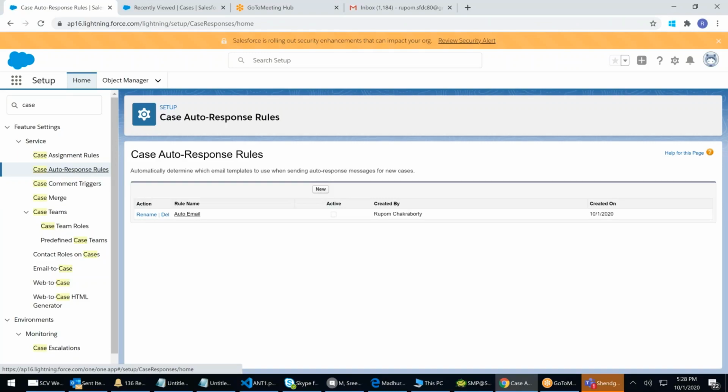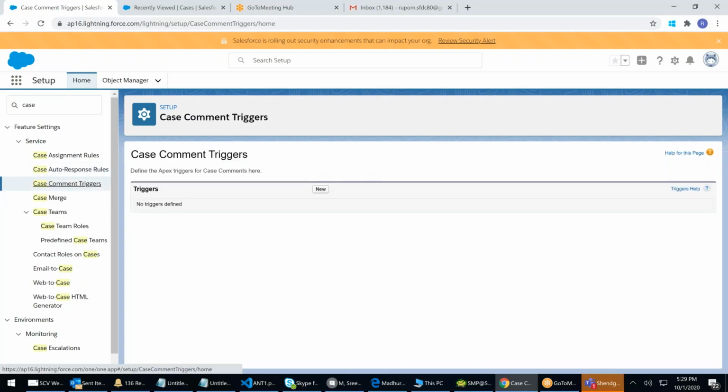Case auto response rules. Case comment triggers. Here we have to write a class. Somebody writes a comment. Based on the comment, I want an email to go. Based on the comment, I want it to be assigned to a team, to a queue. You can do that. All this programming, we'll see this.